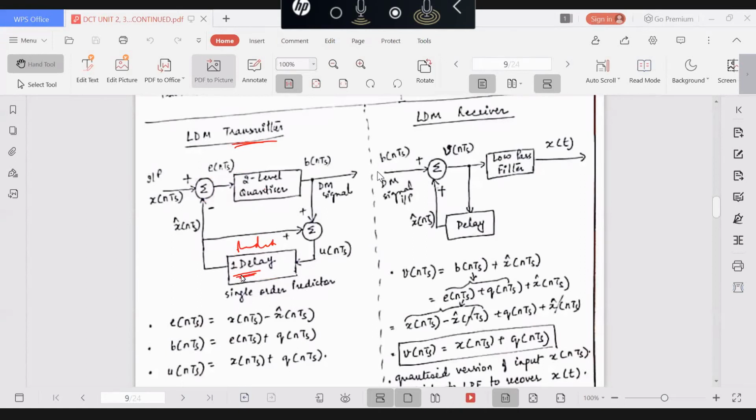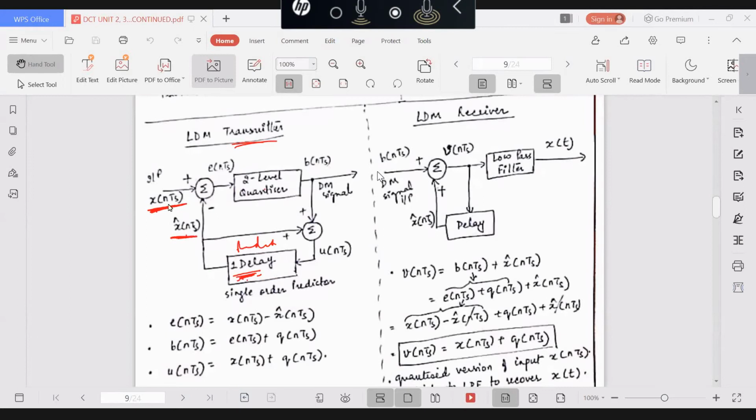Predictor is formed with the help of delays. All this you will do in theory in DCT. So this is a predictor. So what is done here? What are we doing in delta modulation? We are quantizing and encoding the difference between the present sample and its predicted value.